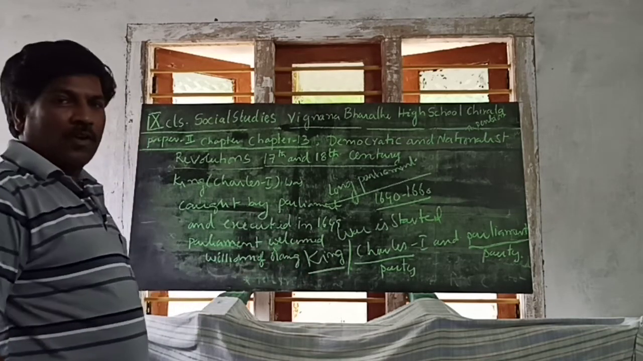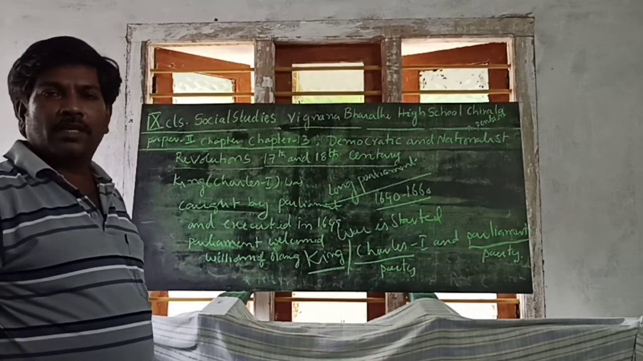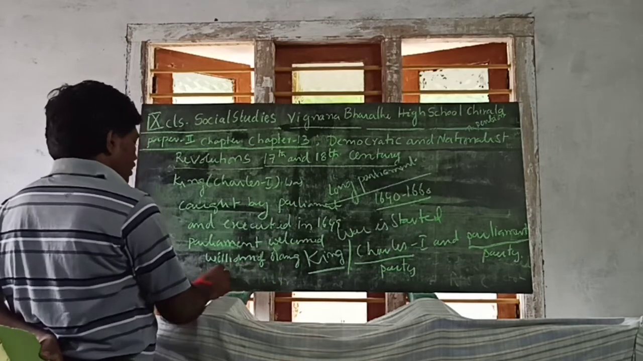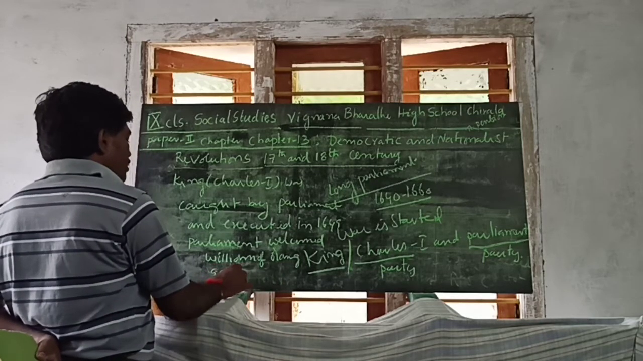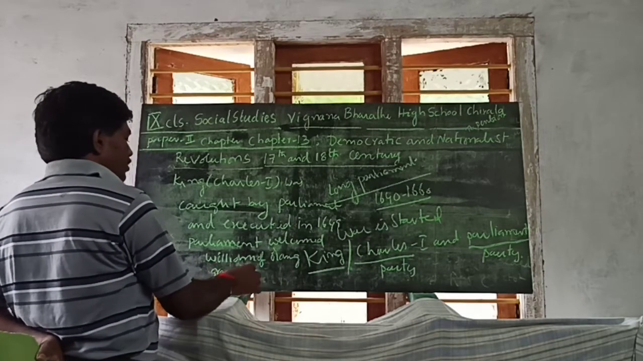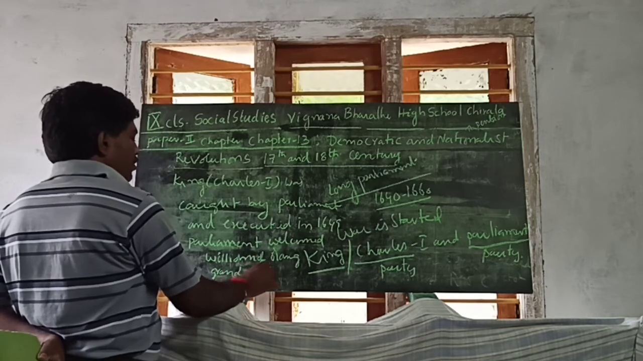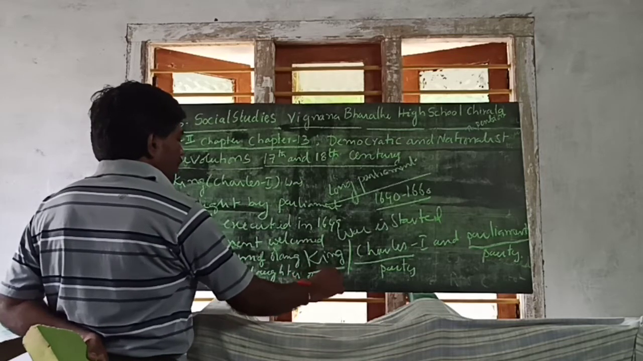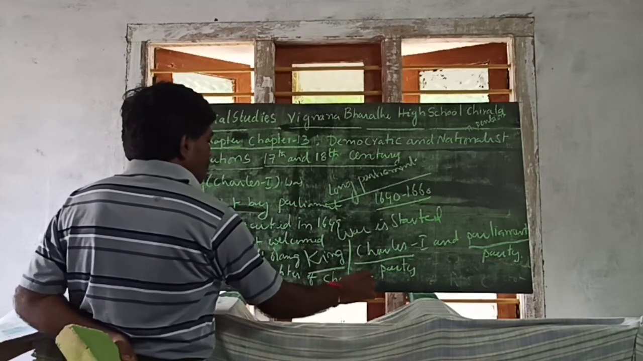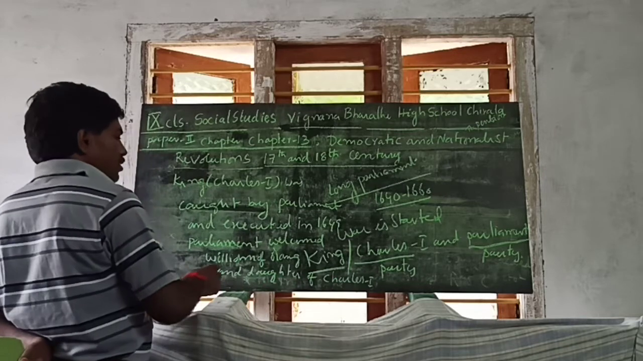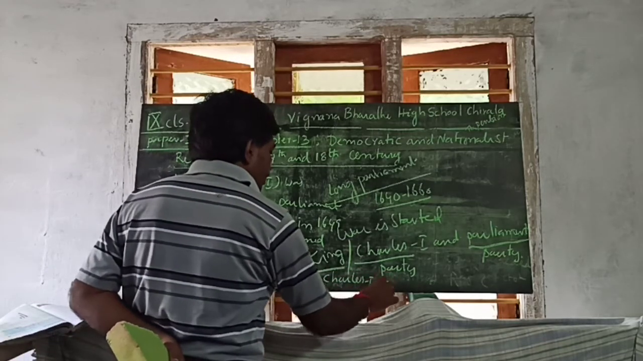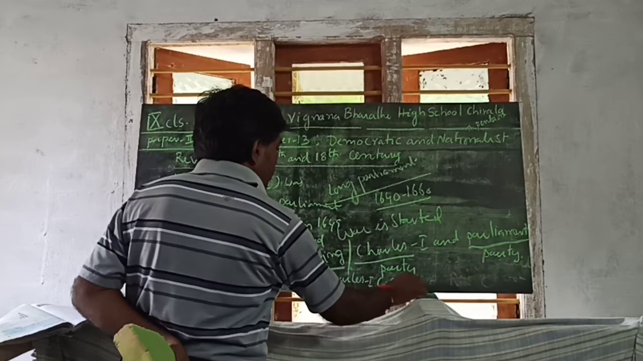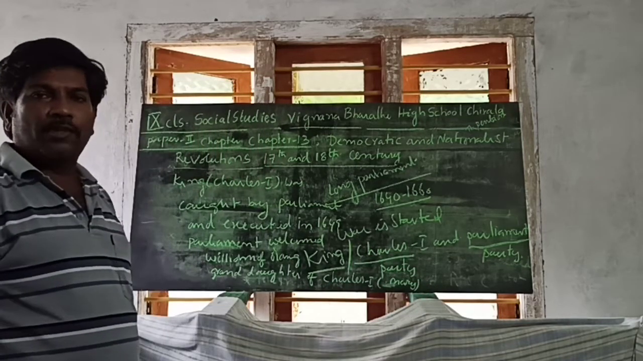And the granddaughter of Charles I, her name is Mary. She was a queen. Both are called and given the powers.